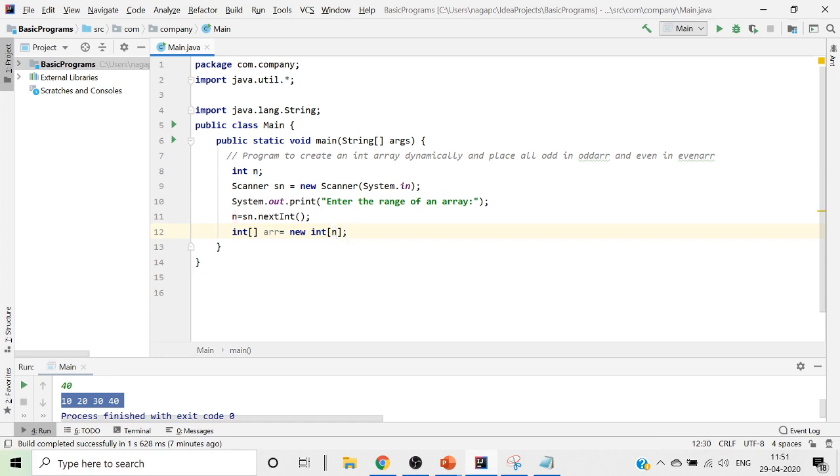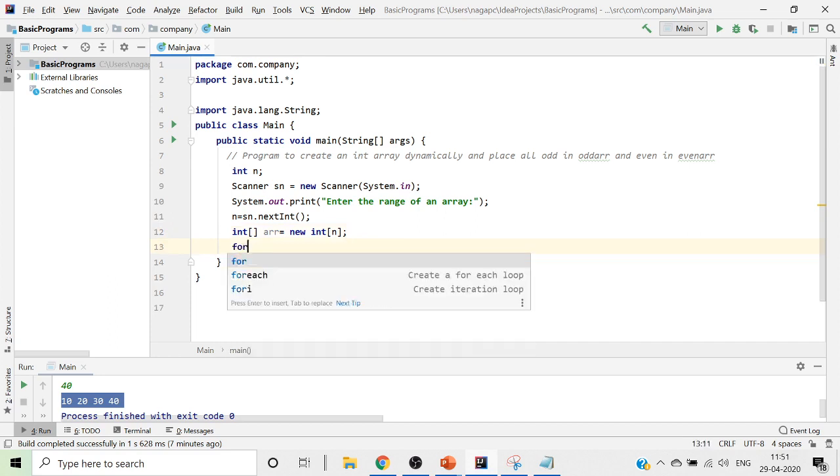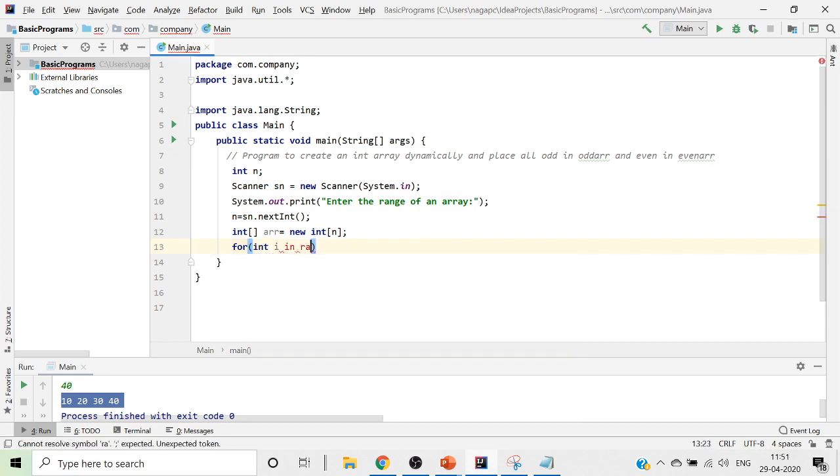To create this array, now we'll put it as for (int i = 0; i < n; i++). Once I give it like this, then what I am supposed to do is read that i value, that is a of i value.